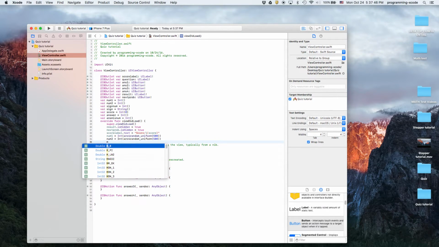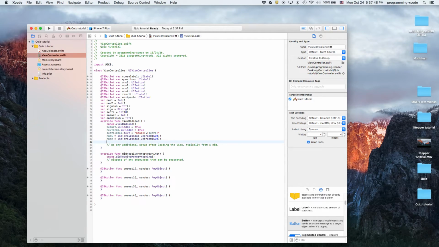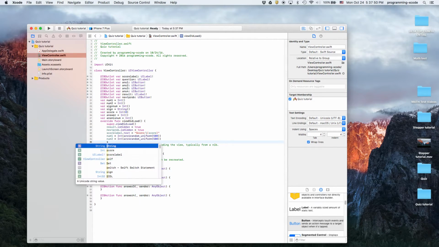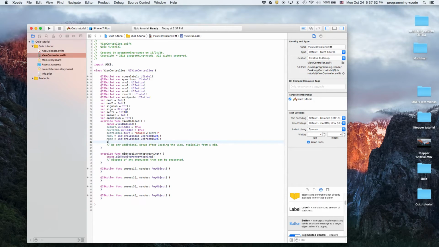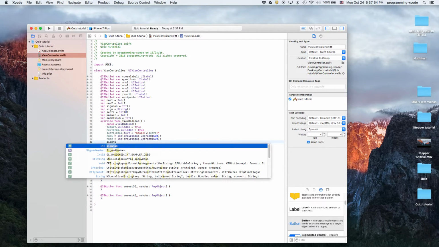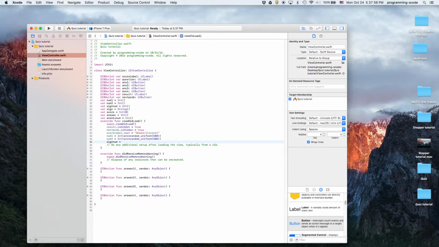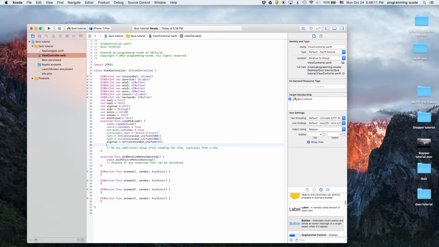And then there's no num3. So we're going to have signNum. We're going to set that equal to, again, arc4random, and this time it's going to be 4, or actually 3. And now we're actually going to switch signNum.